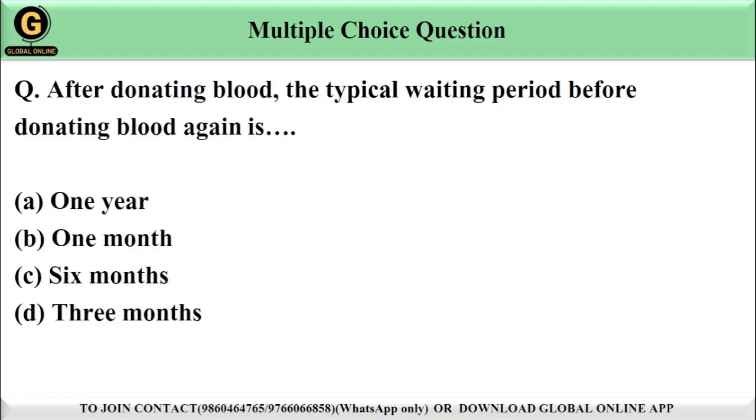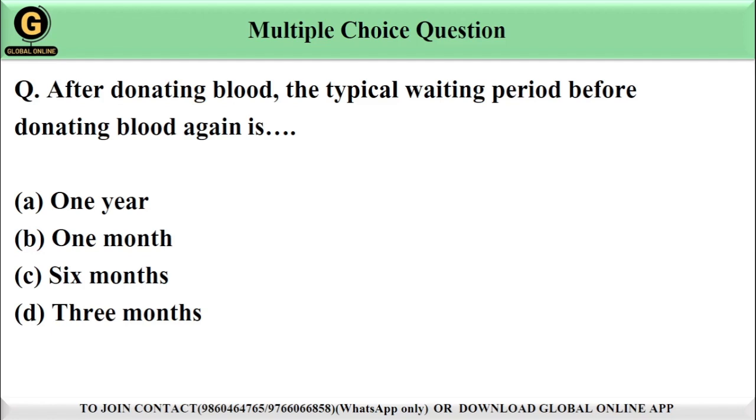After donating blood, the typical waiting period before donating blood again is dash dash. We have options here: option A, 1 year, option B, 1 month, option C, 6 months, and option D, 3 months. Guys, the correct answer is going to be option C, 6 months, because after donating blood, it is recommended to wait for about 6 months before donating again. This allows the body enough time to replenish the lost blood and ensures the donor's health is not compromised. So the correct answer is option C, 6 months. Let's move to the next question.